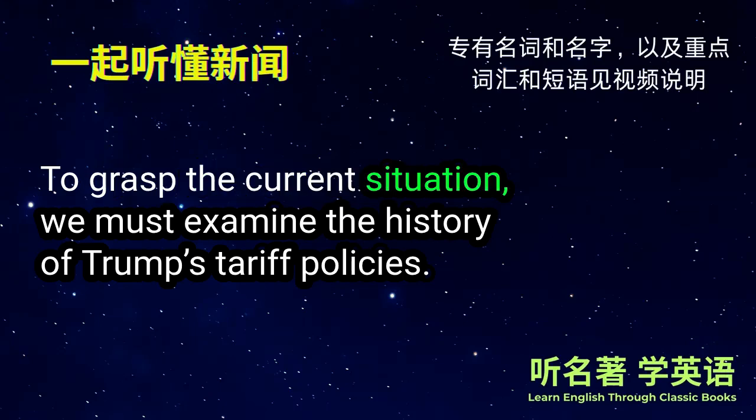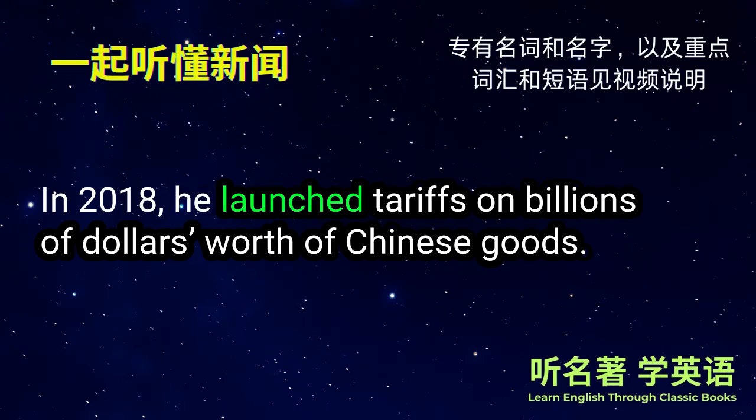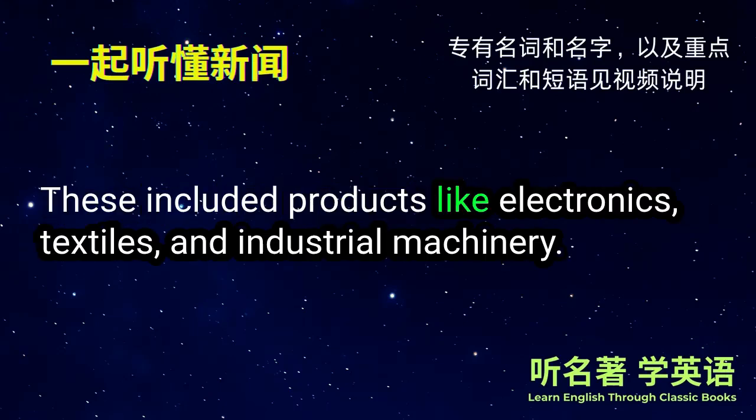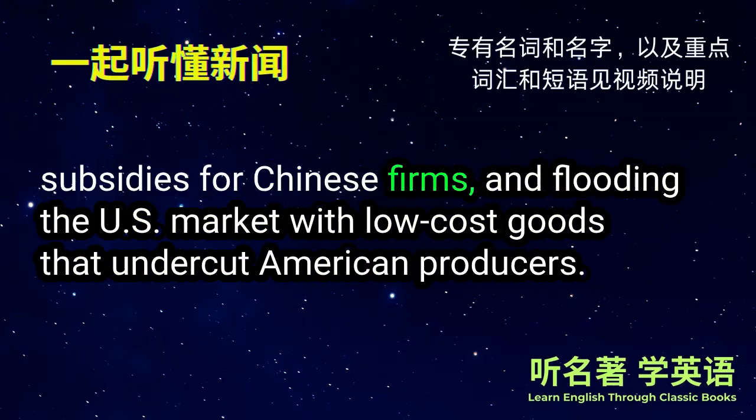To grasp the current situation, we must examine the history of Trump's tariff policies. Trump's tariff strategy took shape from 2017 to 2021, during his first term as president. In 2018, he launched tariffs on billions of dollars worth of Chinese goods. These included products like electronics, textiles, and industrial machinery. His goal was to address what he called unfair trade practices by China, such as intellectual property theft, government subsidies for Chinese firms, and flooding the U.S. market with low-cost goods that undercut American producers.